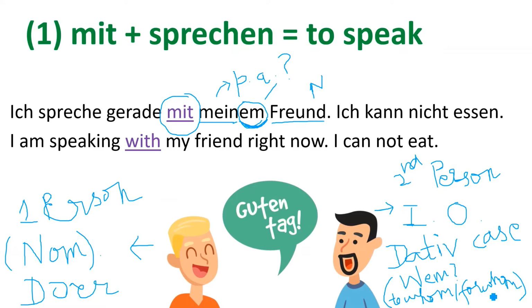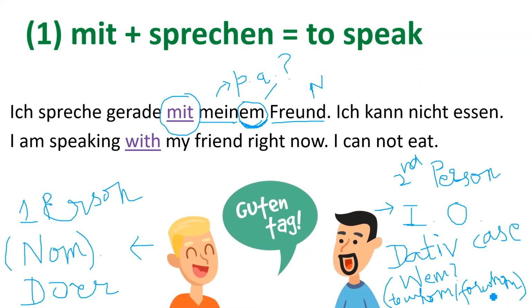The people who made German must be very smart, because they know that when we use the preposition mit, then two people will be involved. So they have made a kind of formula, and this is how we learn in German: if you use mit plus expression, then it will definitely be in the dative case. Or, like in my previous video I told you, an plus teilnehmen will always be in the dative case. Okay, so intelligent people. Alright friends, so this is how we decode a particular sentence.